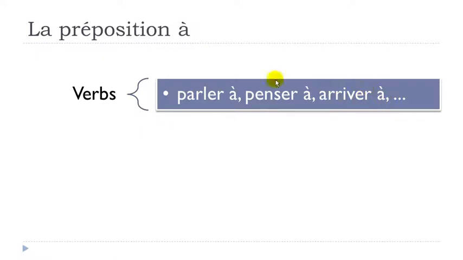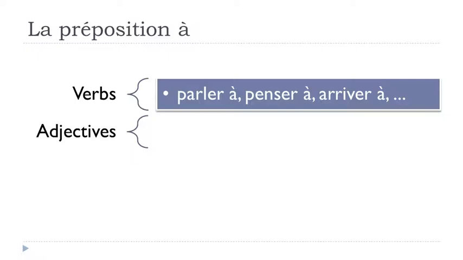In that case, you should use this preposition à with these verbs. Normally the way students do is that they will remember these prepositions and the combination of verbs and preposition little by little. So when you encounter a new verb with a preposition, the idea is to try to write it or to try to memorize it, and that's the way it will go.